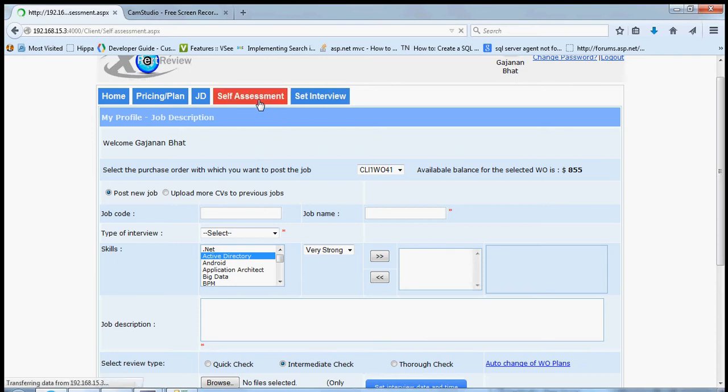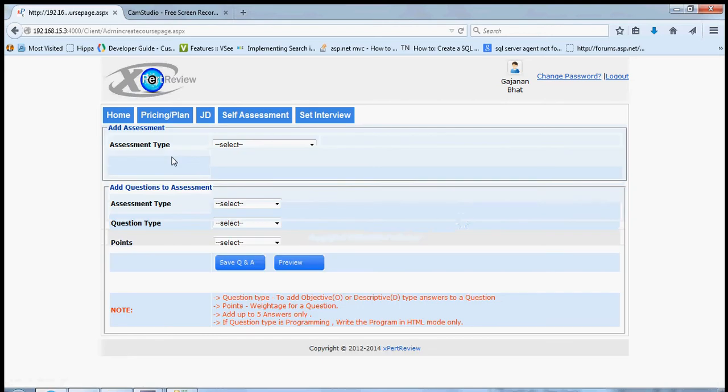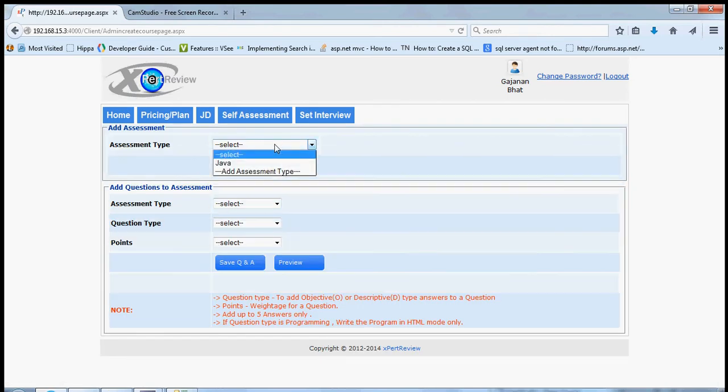The self-assessment module is a unique module where you can assign a unique test for each candidate, or for the selected candidates, before they take an interview with the experts. In the self-assessment module, you have 4 options: prepare questionnaires, view questions, set assessment, and view result. Prepare questionnaire is a page where you can set an assessment type or the skill of the candidate.